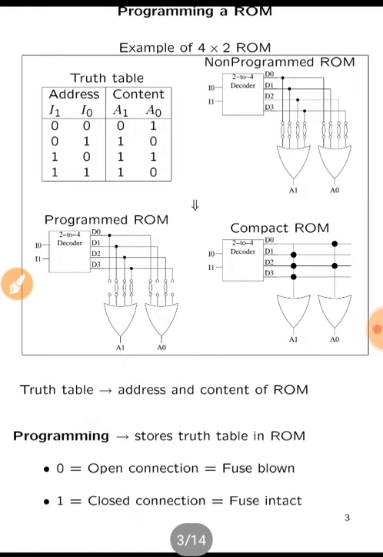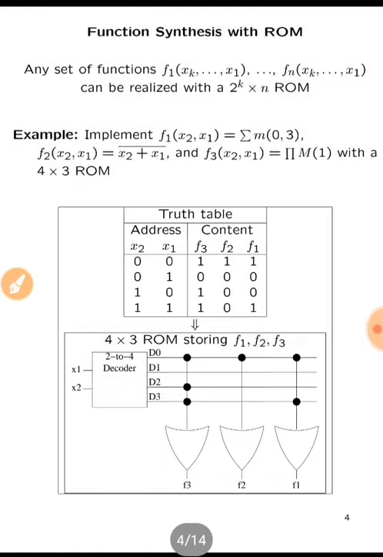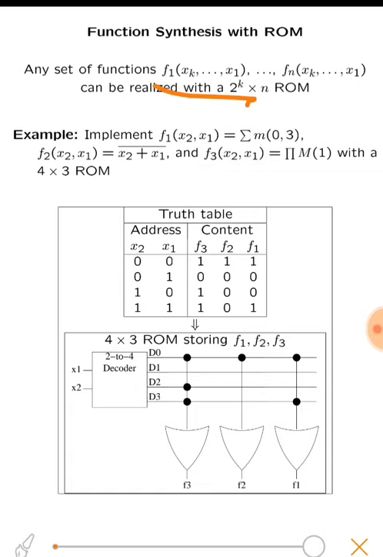Let us see an example. We have to implement the function f1, which is a function of inputs x1, x2 up to xk. Similarly, we can have a function fn, which is a function of x1, x2 up to xk. So it can be realized using a ROM.